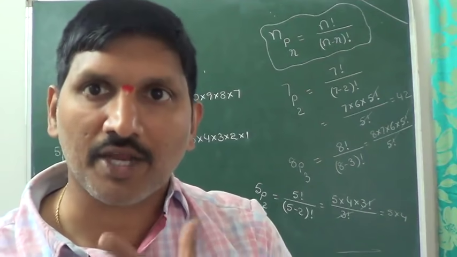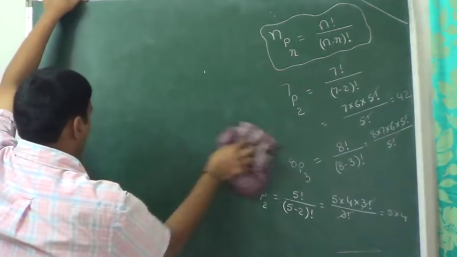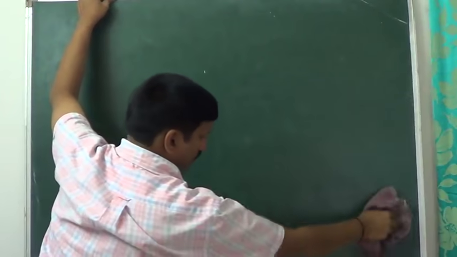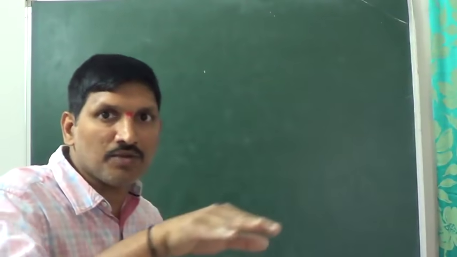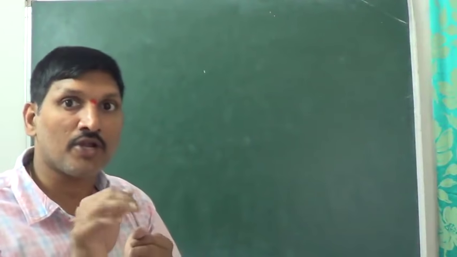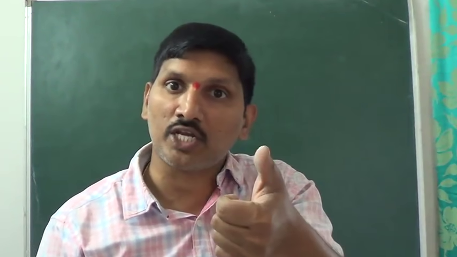So that is about the first idea, nPr, permutation. Permutation means an arrangement. Okay. Next, the other idea we are going to discuss is the combination. Permutation means an arrangement. Combination means just selection. There 3 students are sitting. From those 3 students, I want to select 2 students. Any 2 I can select, right? Selection is nothing but a combination.